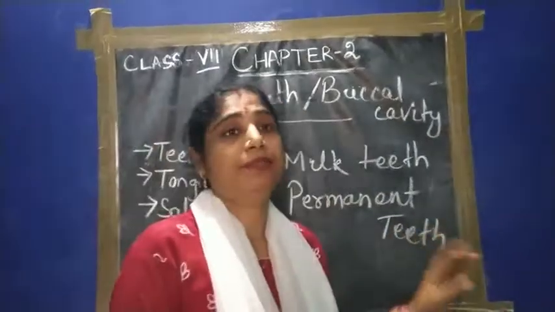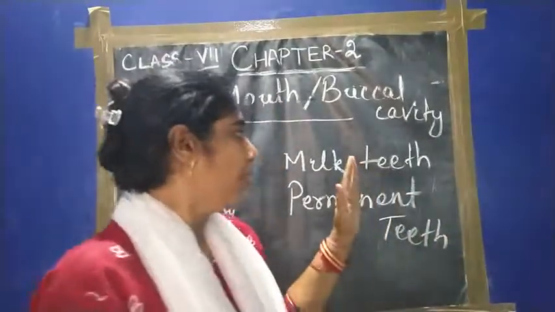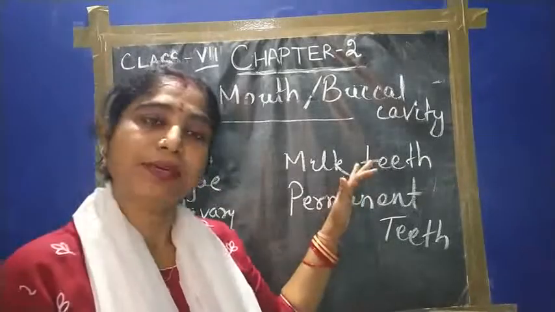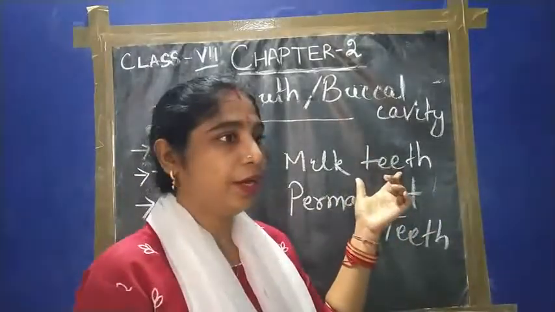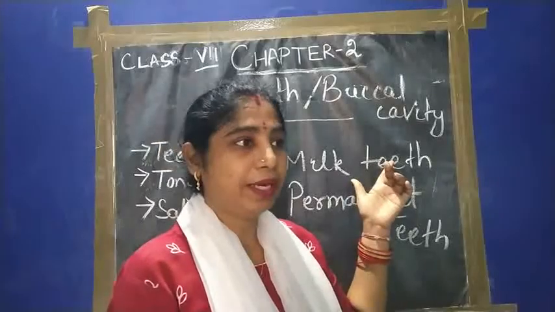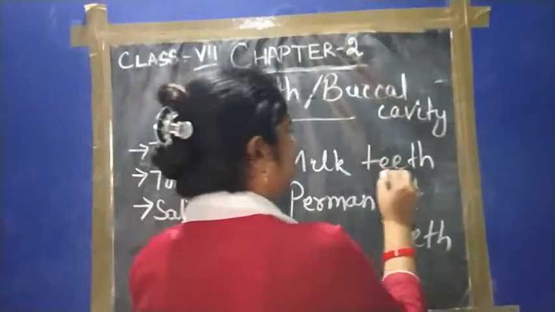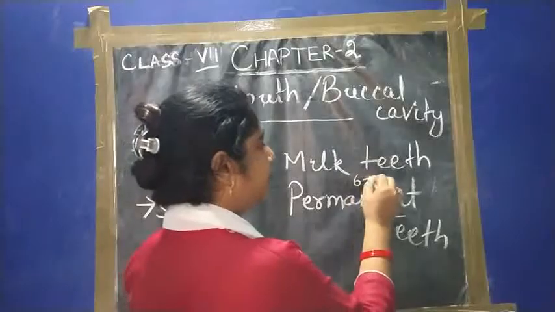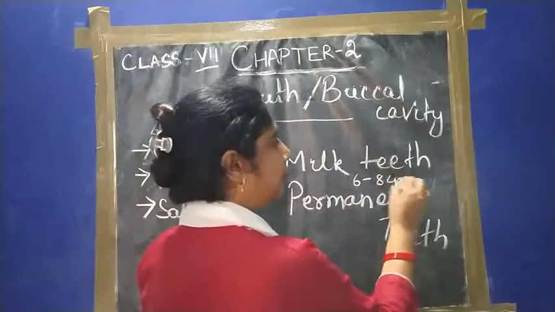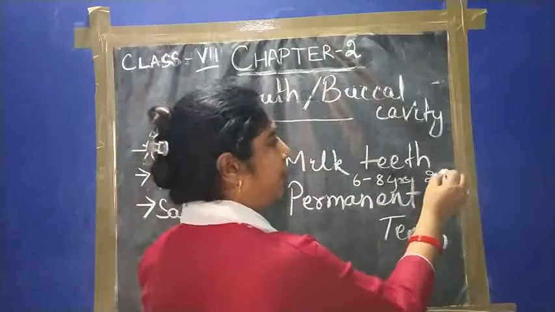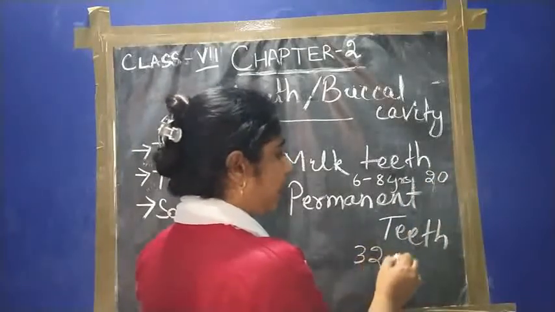When permanent teeth fall, there is no chance of new teeth arising. So in our life cycle there are two sets of teeth, the milk teeth and the permanent teeth. Milk teeth mostly fall at the age of 6 to 8 years. They are 20 in number, but the permanent teeth are 32 in number.